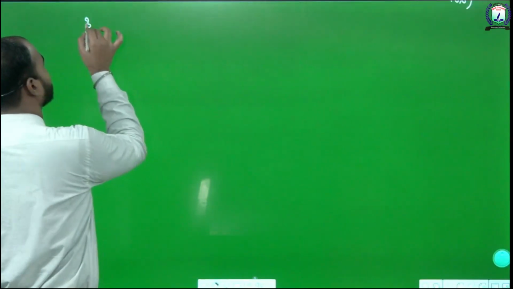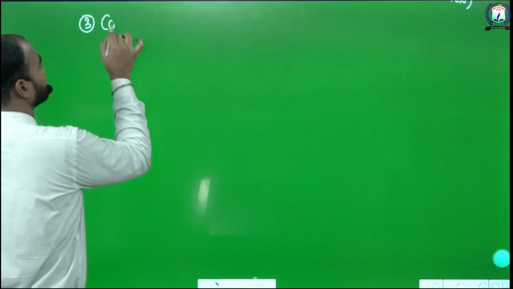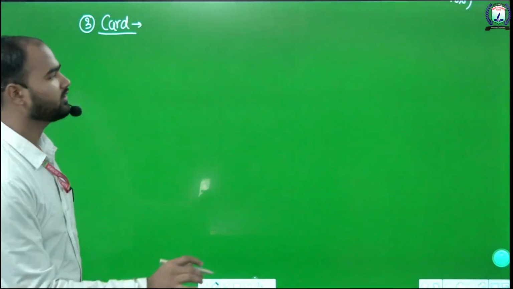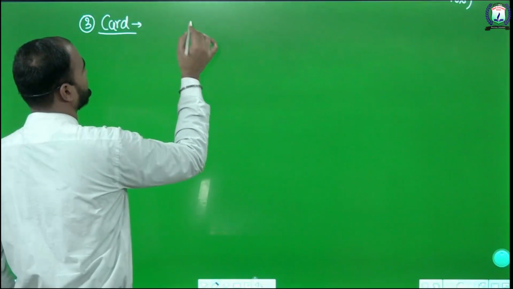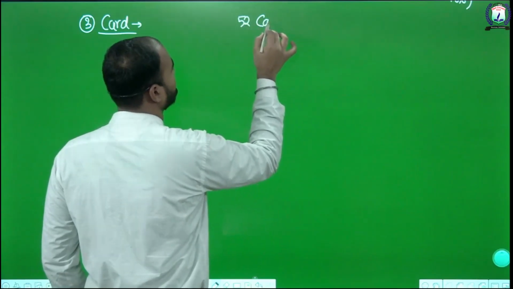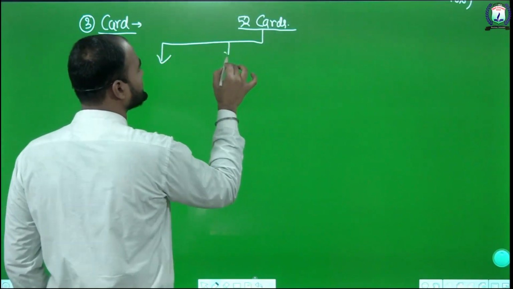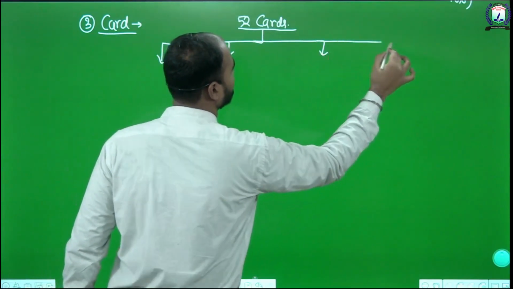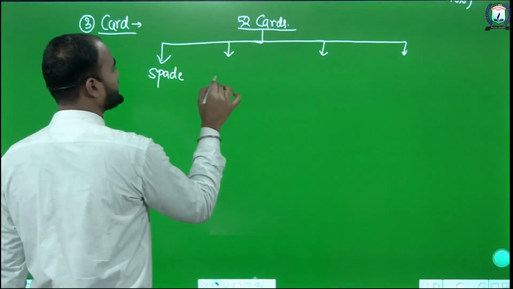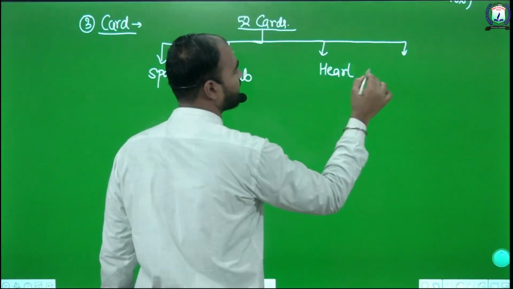The third topic for this probability chapter is cards. Playing cards means what? If we play with cards, we get 52 cards, which are divided into 4 parts: spade, club, heart and diamond.